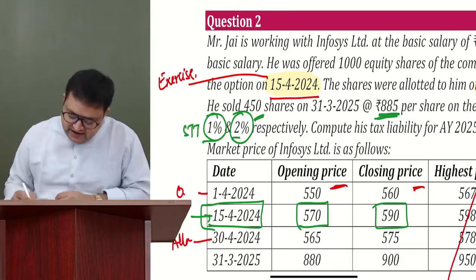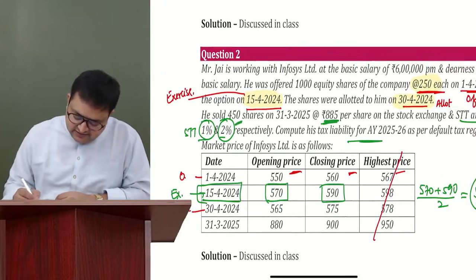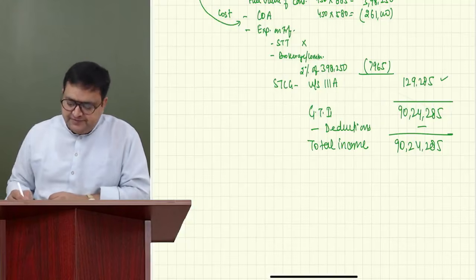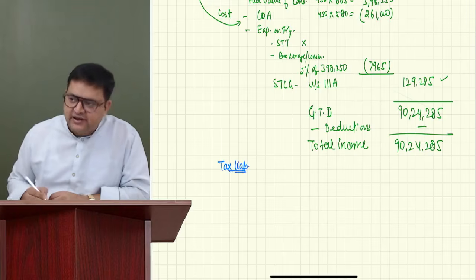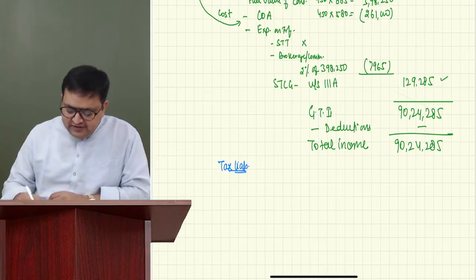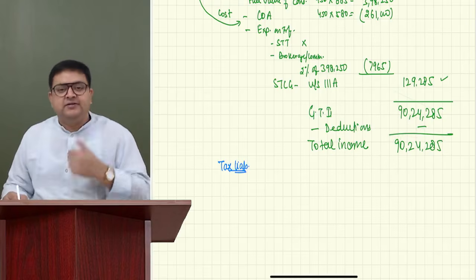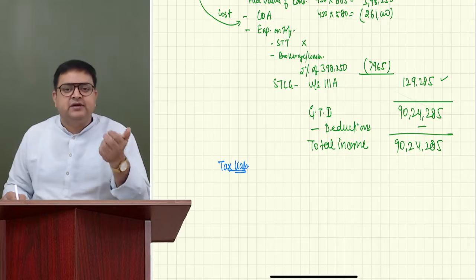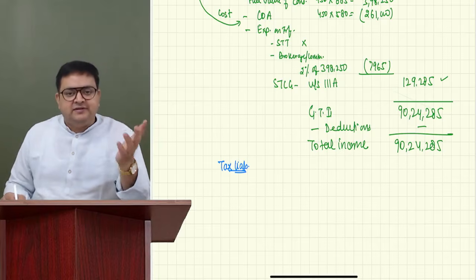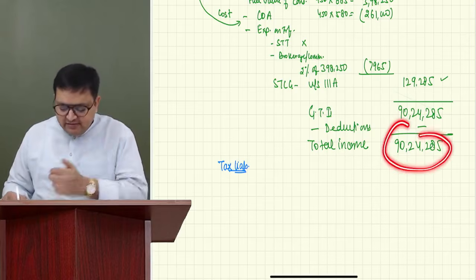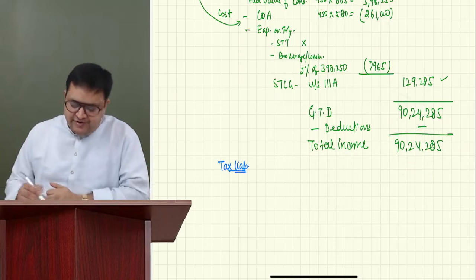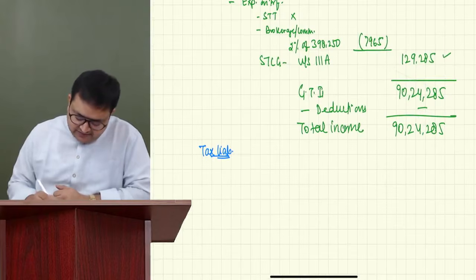Now we have to compute the tax liability also for this assessee. See, how will you compute the tax liability? First of all, you have to see whether this amount contains any special income. What is special income? 111A is a special income, 20%. 112 long-term capital gain is a special income, 12.5%. Casual income is a special income, right? So we have a special income. How much? 1,29,285. So the tax liability is on 111A.